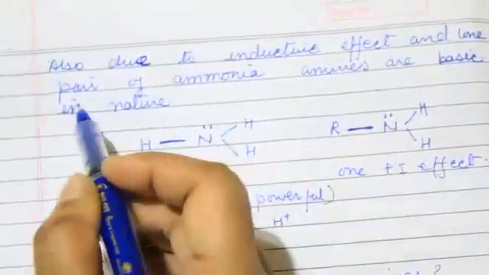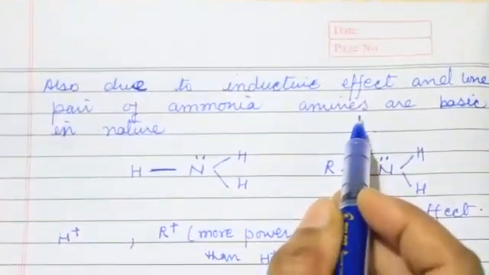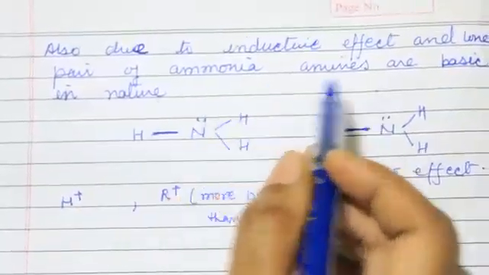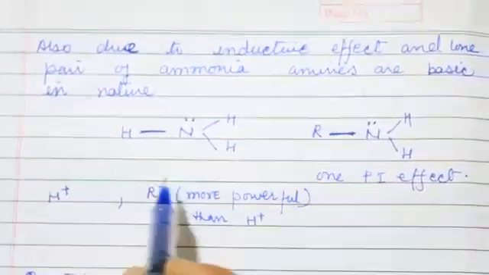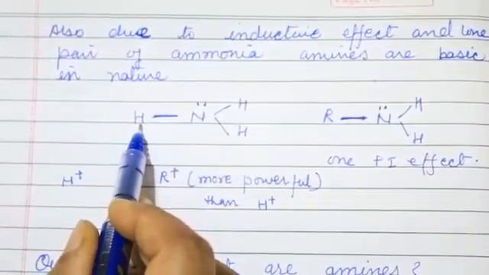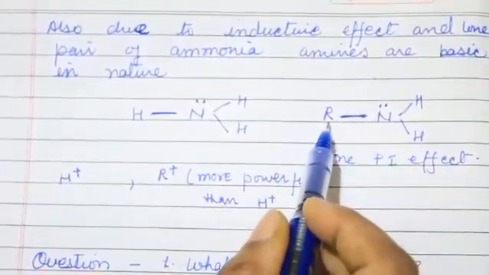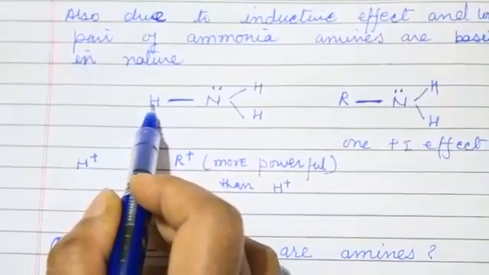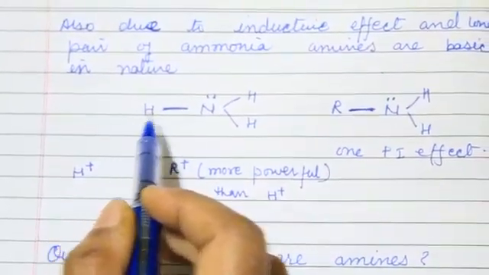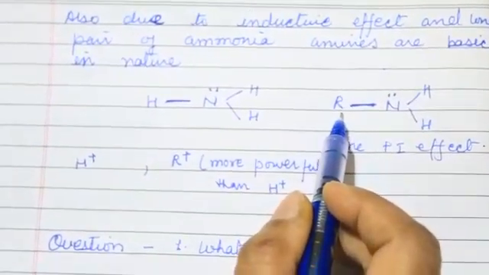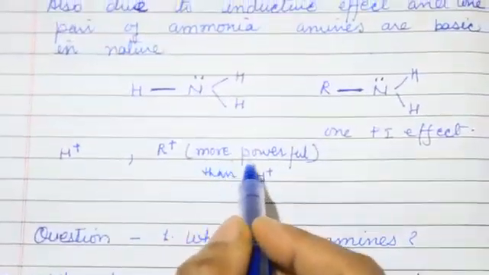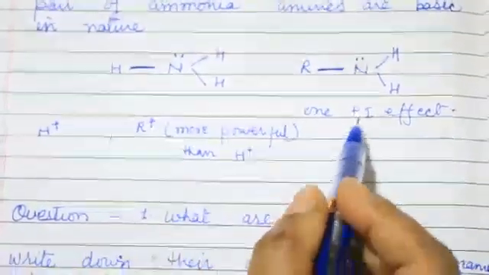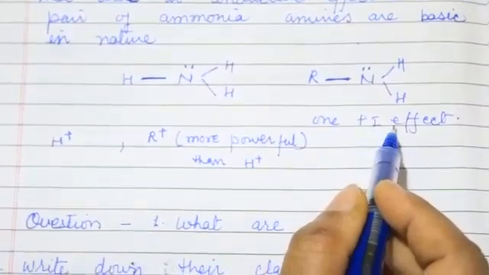So due to inductive effect and lone pair of ammonia, amines have basic nature, such that H is not so powerful as compared to R. So R removes H from its place and attaches itself in its place. So it is more powerful than H, so it creates plus I effect.